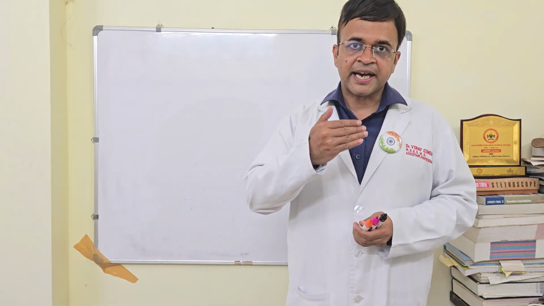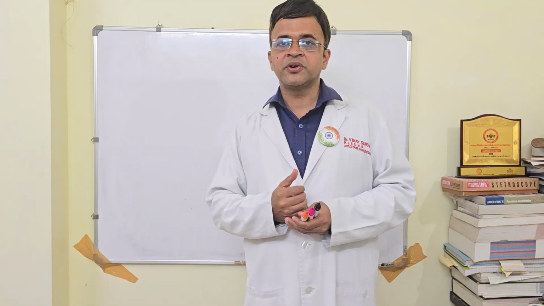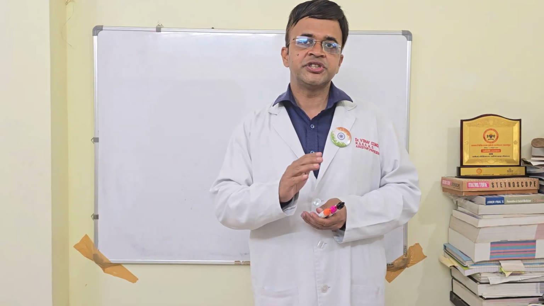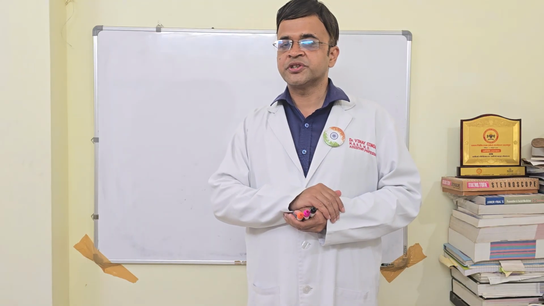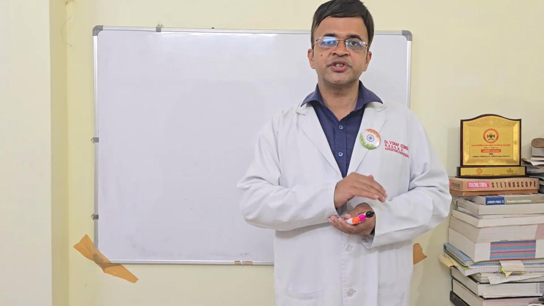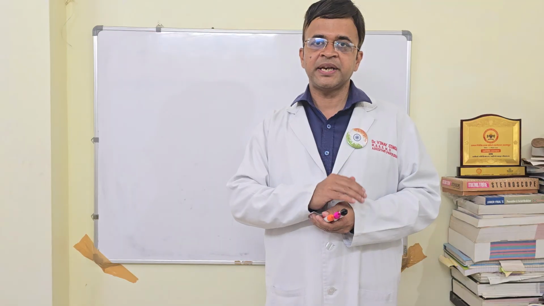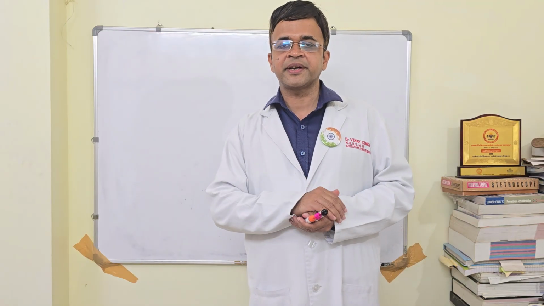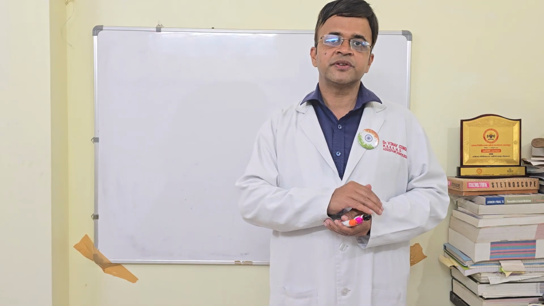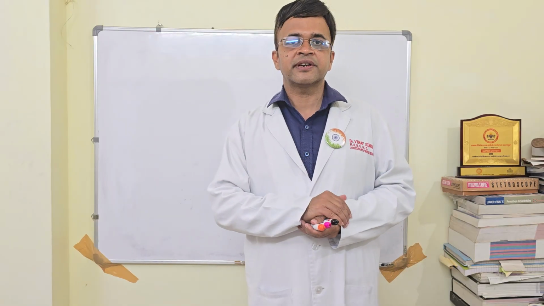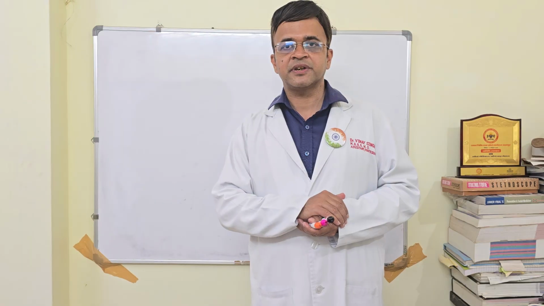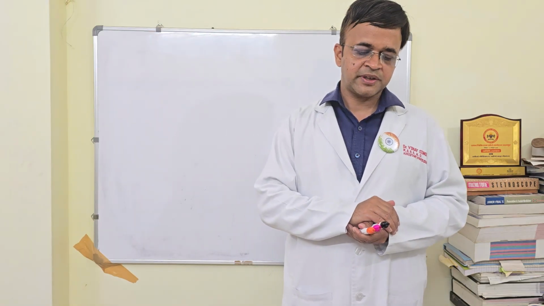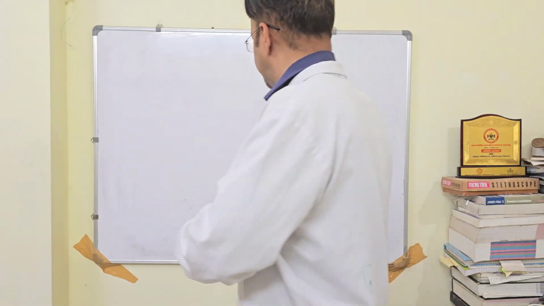Good evening, students. This is the second part of the video on hormonal regulation of GFR. In the previous portion, we discussed the hormones angiotensin 2, histamine, dopamine, and atrial natriuretic peptide. In the second part of the video, we are going to discuss the rest of the hormones which help in regulation of GFR. So let's discuss them one by one.